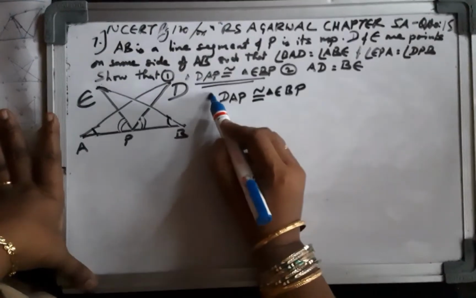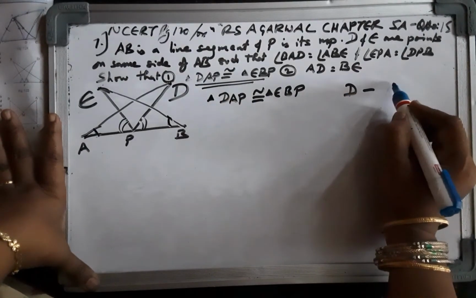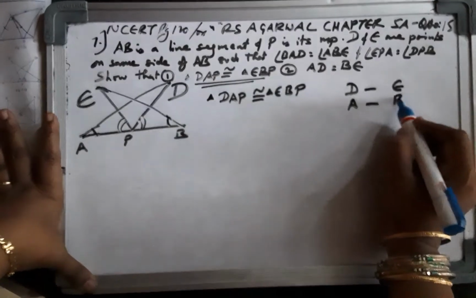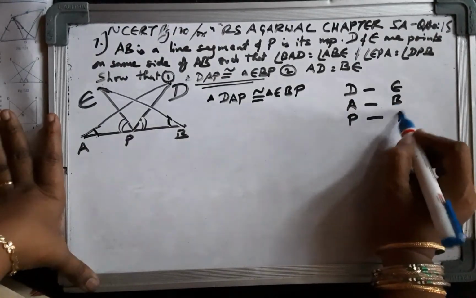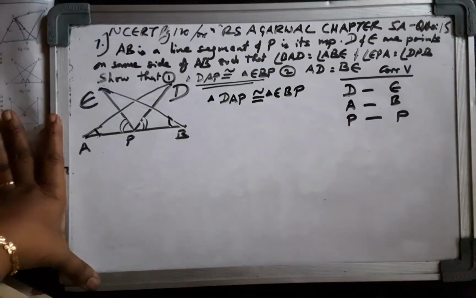Now we are saved from the headache of identifying the vertices. D corresponds to E, A corresponds to B, and P corresponds to P. These are the corresponding vertices.